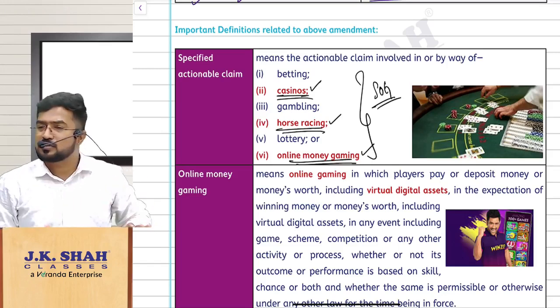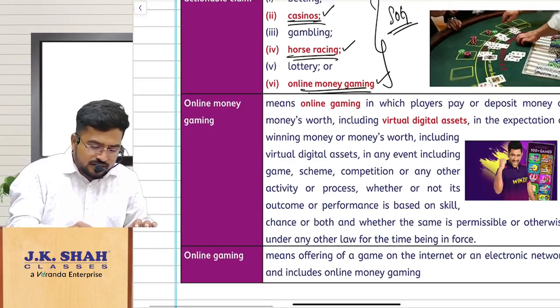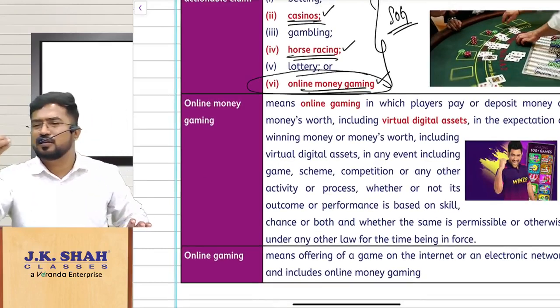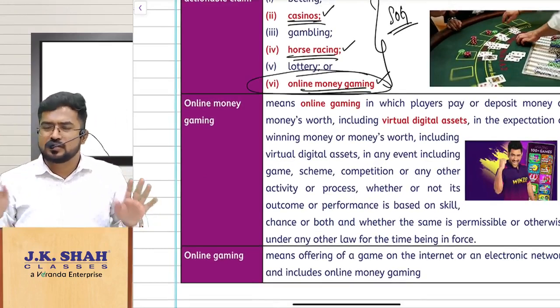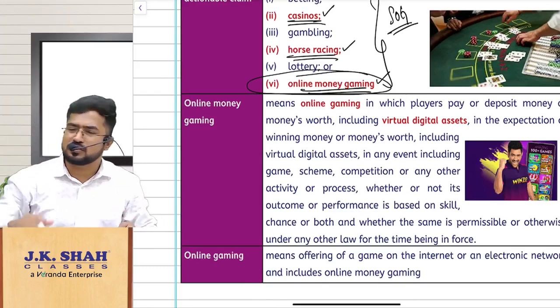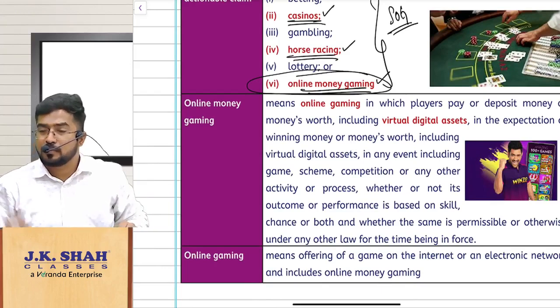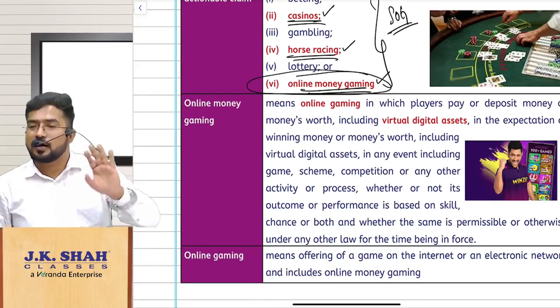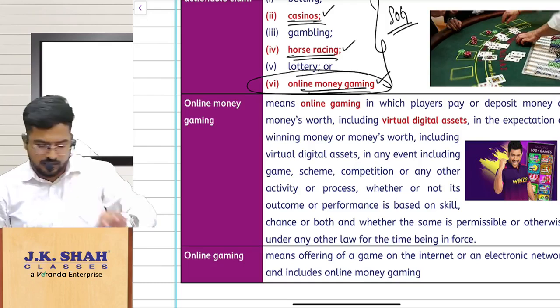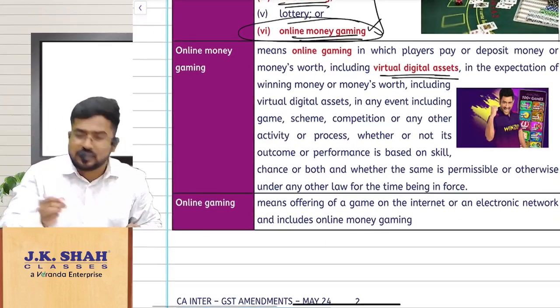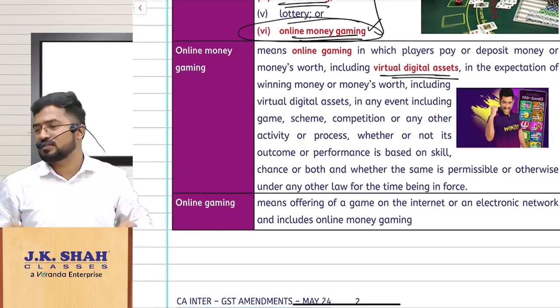Sir, for the purpose of this, they have defined online money gaming. Not at all relevant for your exam or anything else. Just remember online money gaming. You tell me, what is online money gaming? Online money gaming means in online you are playing games by betting some money. Here they are saying that not only money, but also virtual digital assets, that means cryptocurrencies.